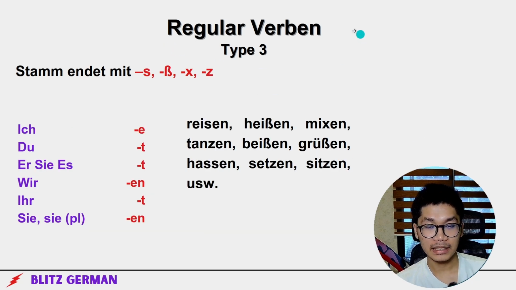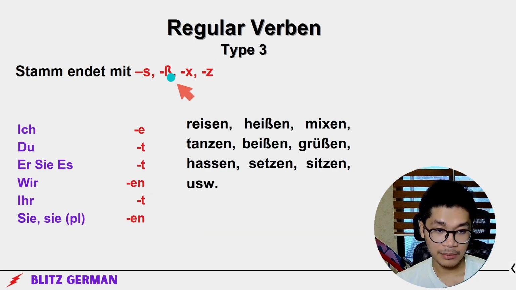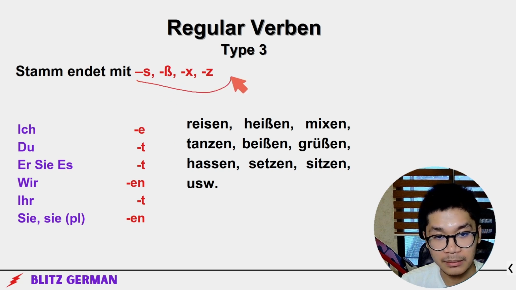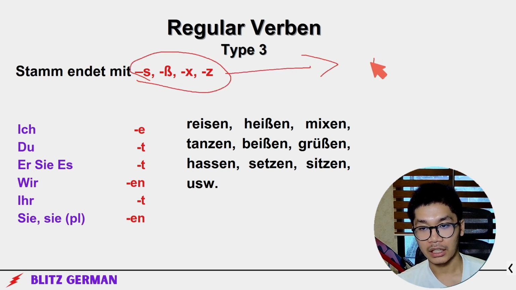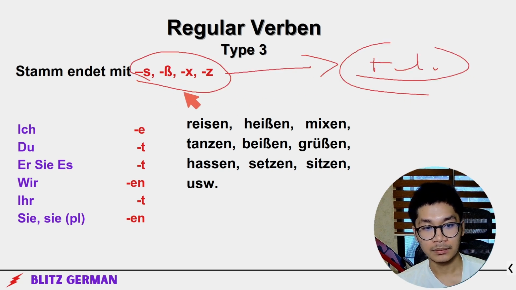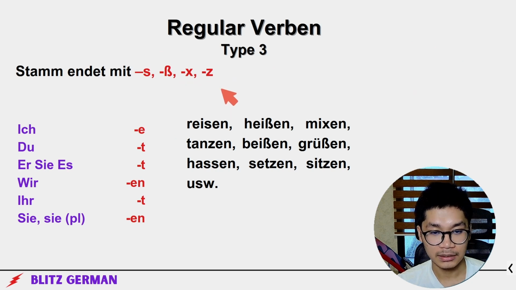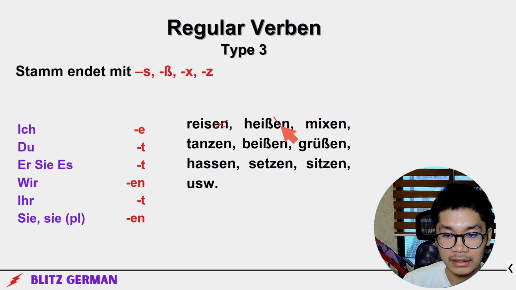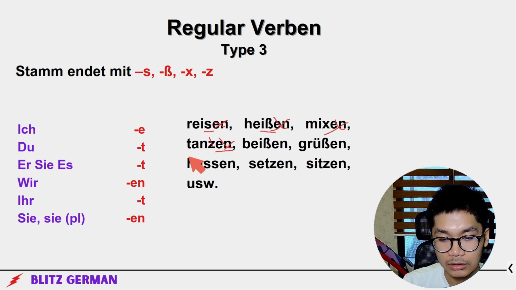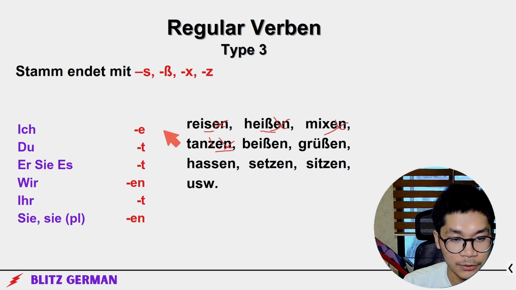Now, regular Verben type 3. It's almost the same as type 2. The only difference is that the stem, instead of T, D, F, N, G, N, T, M und so weiter, it's S, SZ, X und Z. Here, stem ended with S, SZ, X, Z und so weiter. The only difference with type 1, it's all the same except for du.